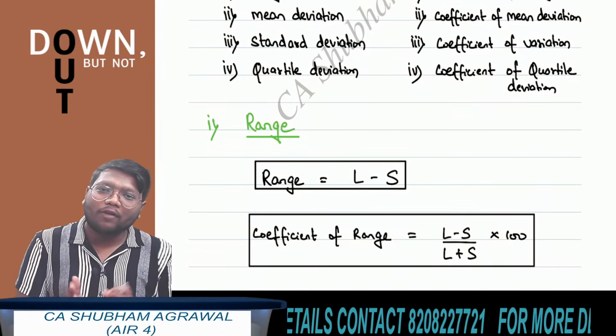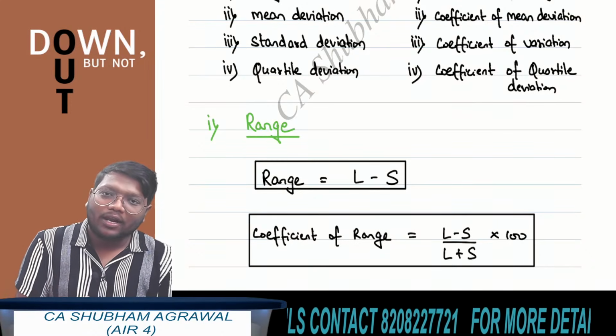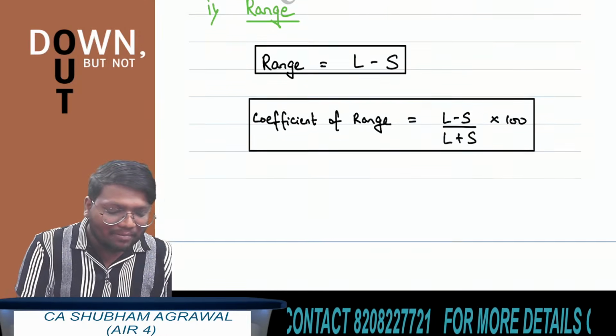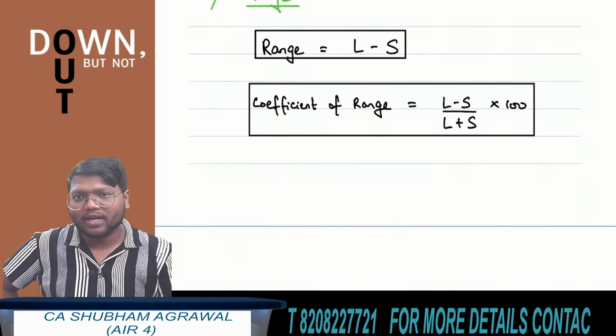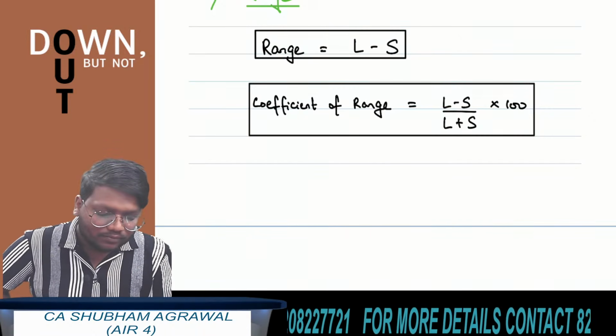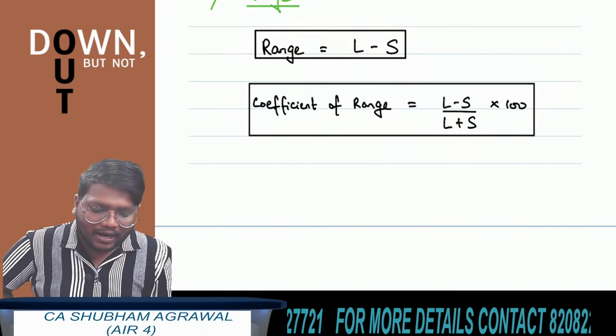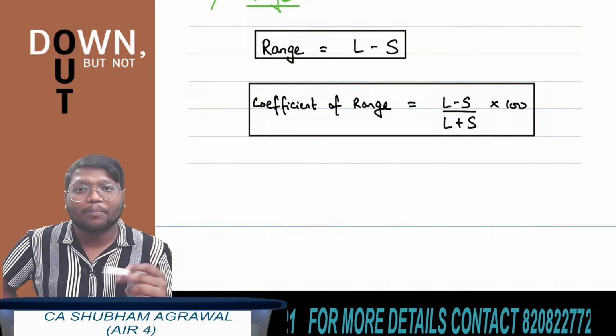What is the formula of coefficient of range? The formula of coefficient of range is L minus S upon L plus S multiplied by 100. L is the largest value, S is the smallest value. So range is L minus S and coefficient of range is L minus S upon L plus S multiplied by 100.